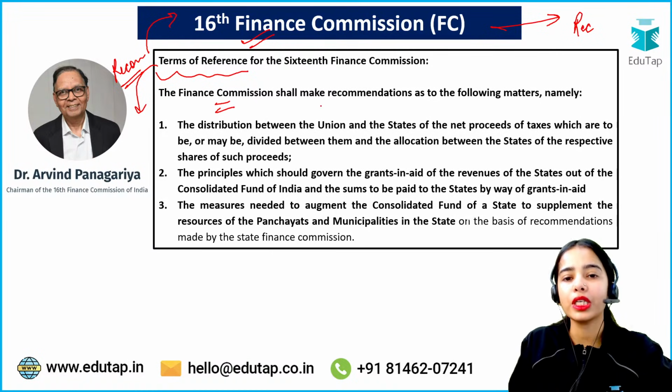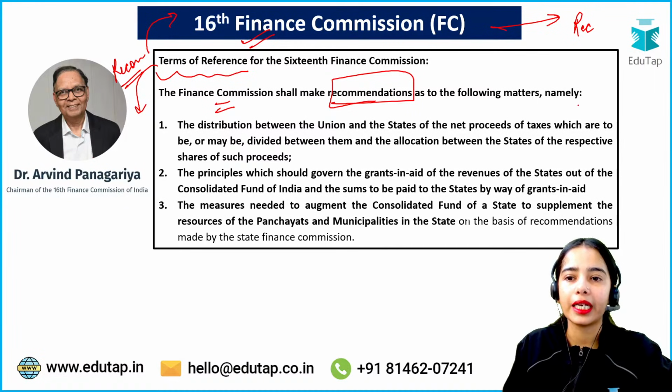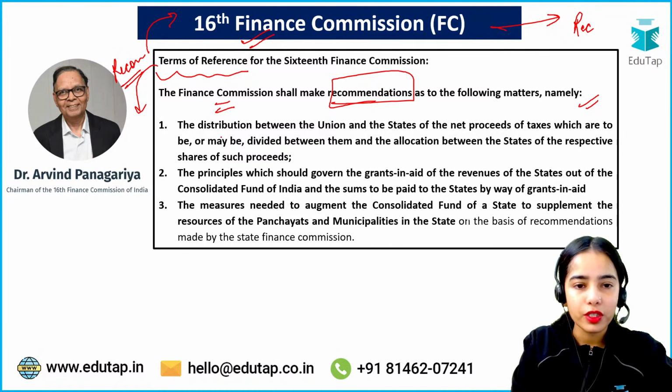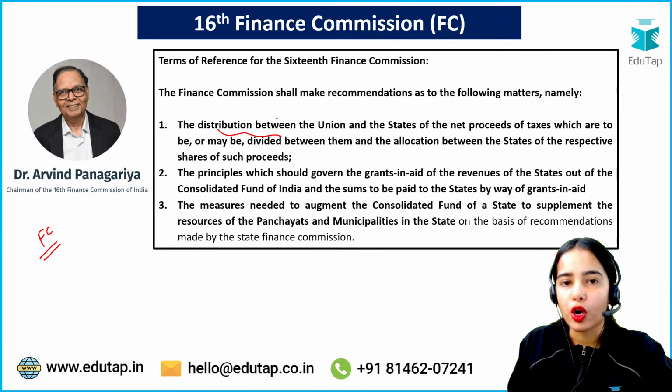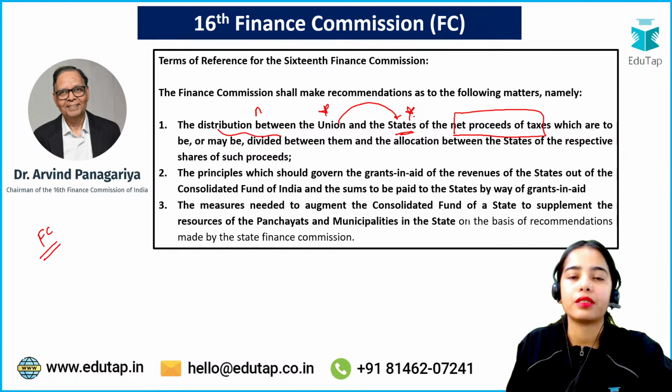The Finance Commission had to make recommendations regarding the following matters. First of all, the distribution between the union and the states of the net proceeds of taxes, which are to be or may be divided between them. It is the Finance Commission that informs how much money has to be transferred to the state governments.